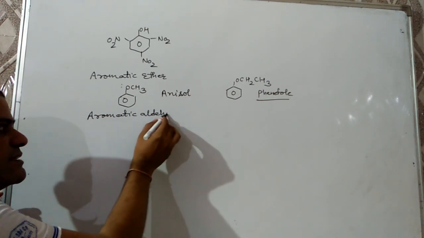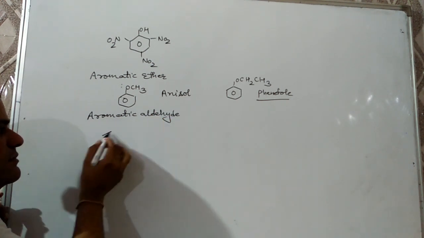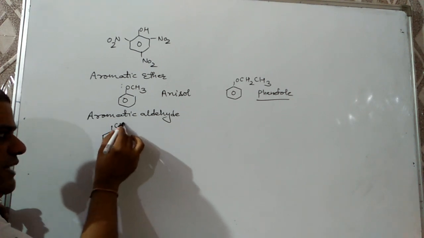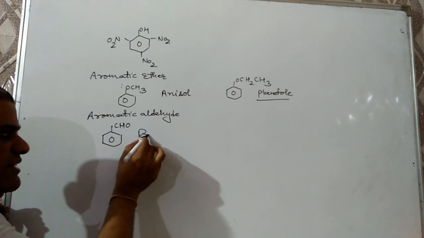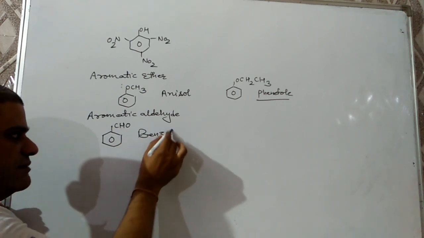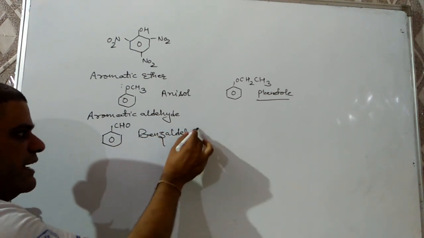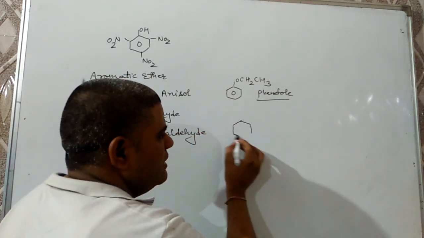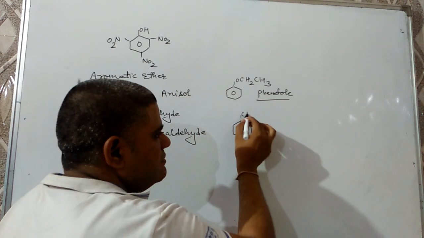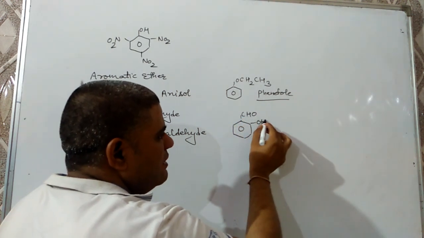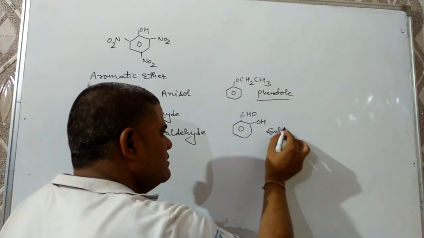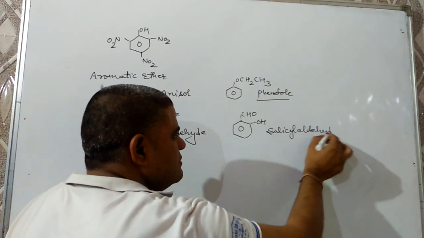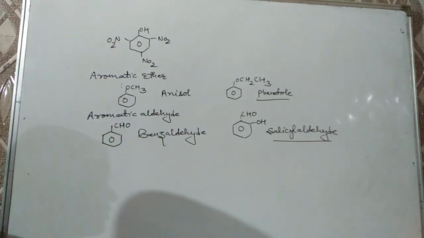Now aromatic aldehydes. If a CHO group is present on benzene, then it will be benzaldehyde. If OH is present adjacent to it, then it will be salicylaldehyde, and the IUPAC name will be 2-hydroxybenzaldehyde.